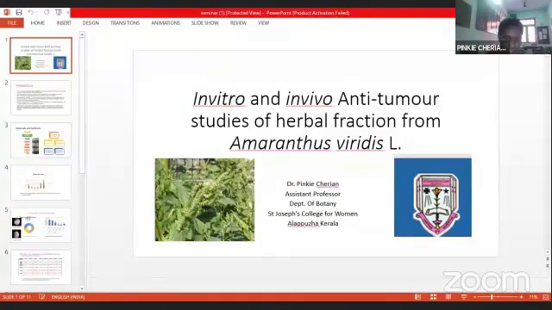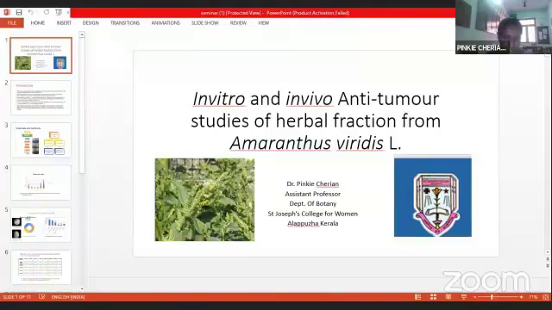This is the ethanolic extract; we have taken extracts from polar to non-polar solvents, and in that we have done the profiling. Anti-tumor studies were done using both cell lines and an animal model. DLA cell lines were used, and in the animal model, a solid tumor model has been administered.